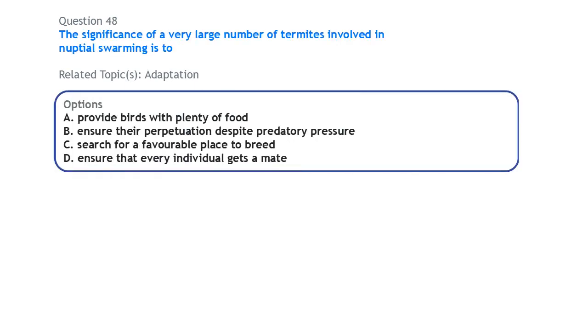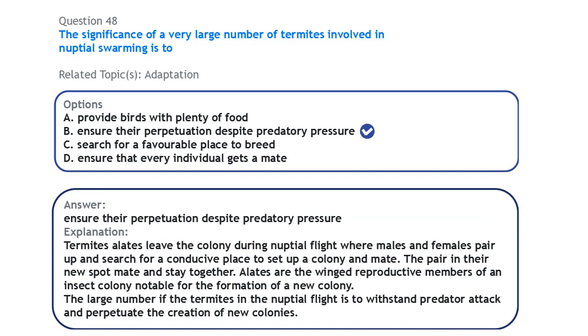Next, also an adaptation. The significance of a very large number of termites involved in nuptial swarming is to ensure their perpetuation despite predatory pressure. That is during that nuptial flight, there are some predators, some organisms that would prey on these termites.